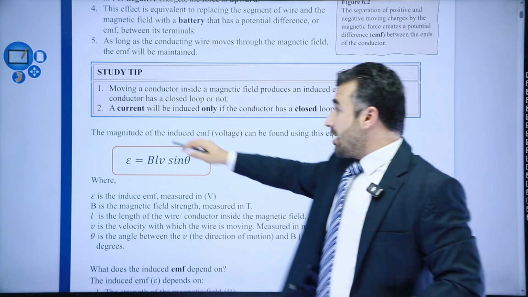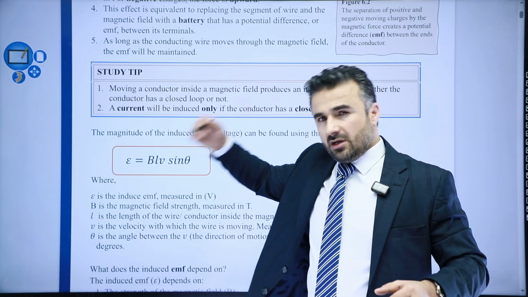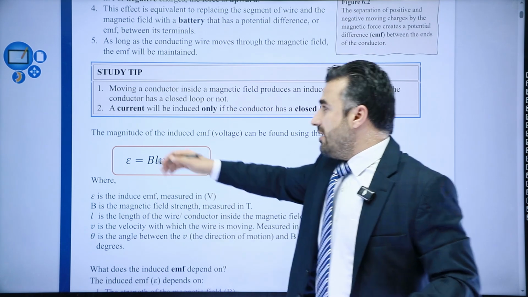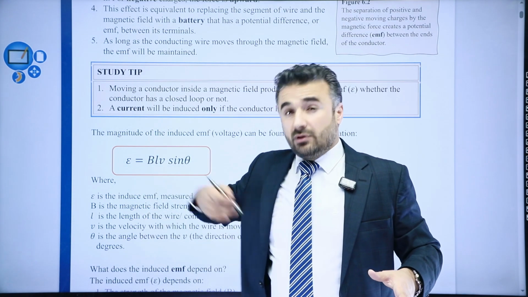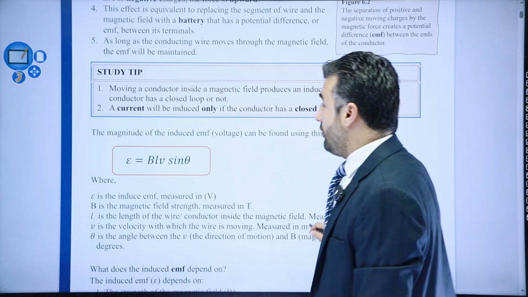But a current will only be induced in a closed circuit. Current is different, because current is the flow of electrons within the circuit. So if the circuit is not connected, they're not able to flow or circulate through the circuit, so there will be no current here.